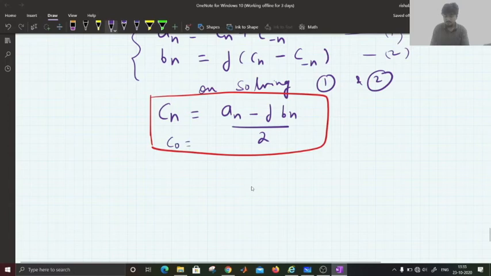C naught equals to A naught. So this is the relationship between the Fourier series coefficients.